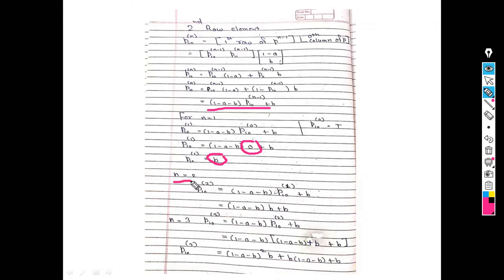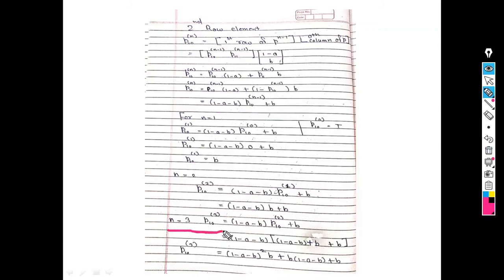Now next I put n is equal to 2 in this equation again. So my equation is 1 minus a minus b, p10 raised to 1 plus b. Now the answer of this one, we find here, that is b. So for n is equal to 2, p10 raised to 2 is 1 minus a minus b into b plus b.